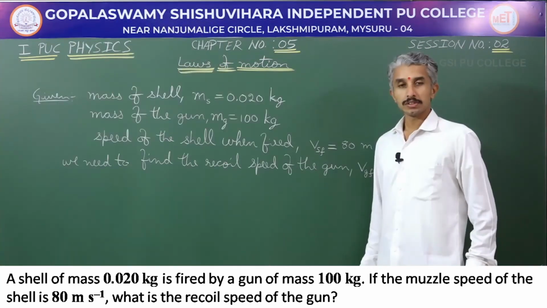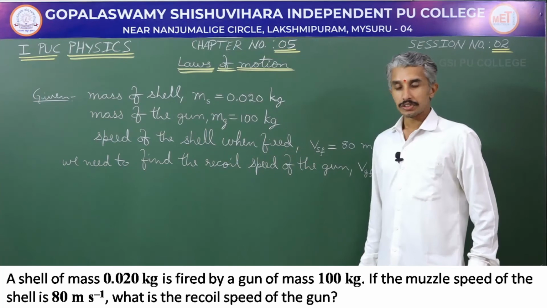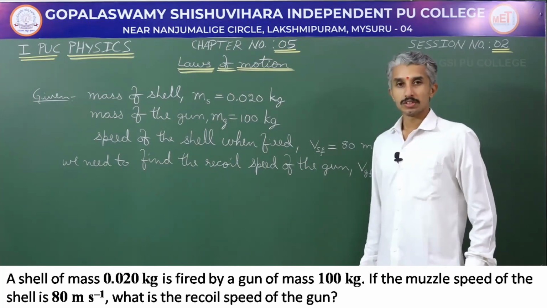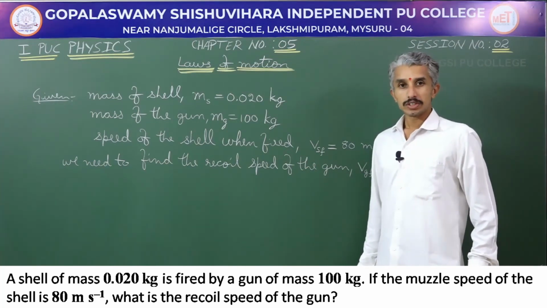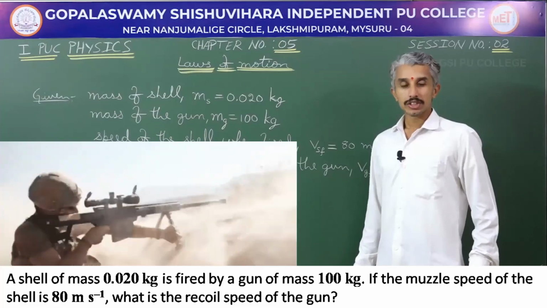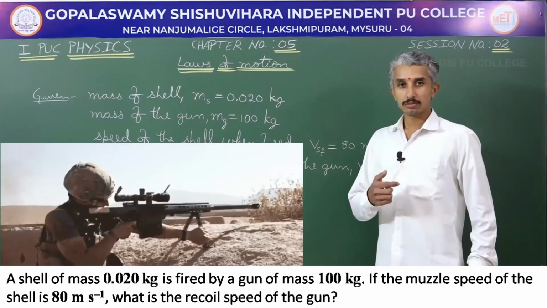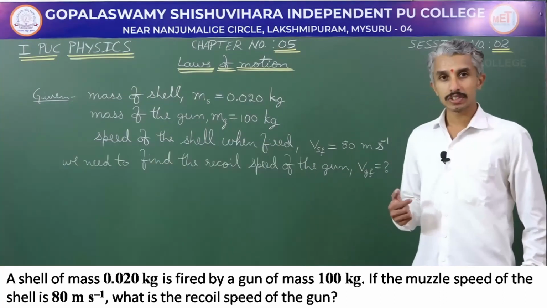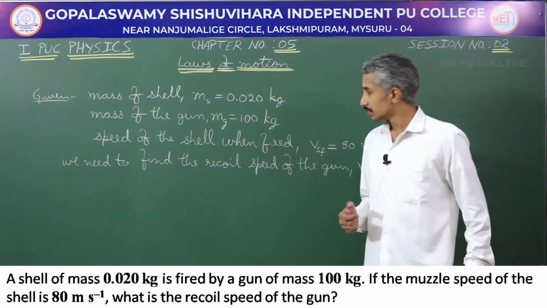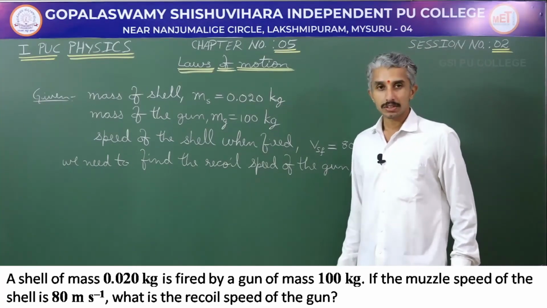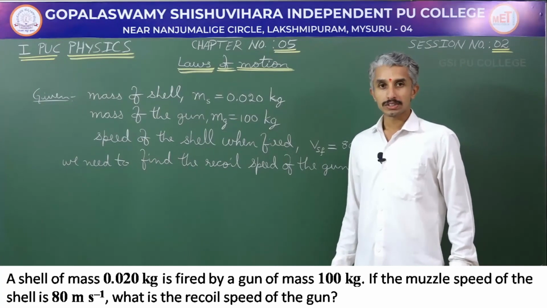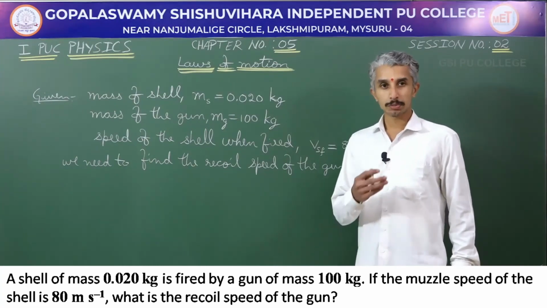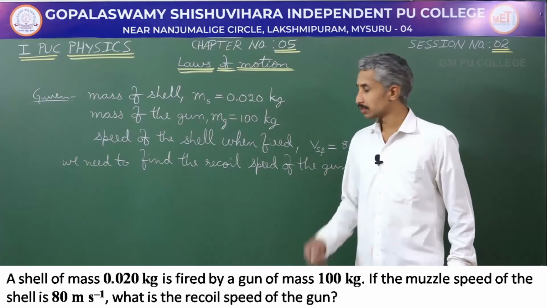We have seen in the television, in many of the movies, especially when there is usage of a machine gun or a heavy gun. Whenever they are firing, there is the recoil of a gun, or the gun is moving backwards when there is firing from the gun. So, this is what is the problem given here. We have to find out what is the recoil speed, or with what speed it moves backwards.